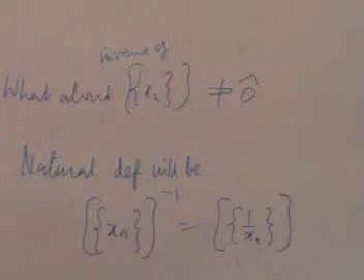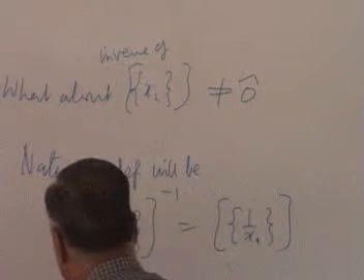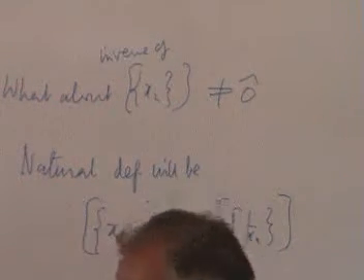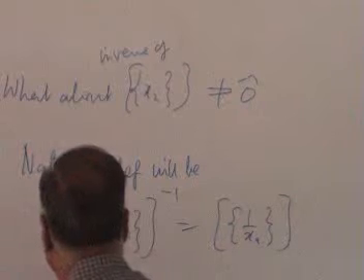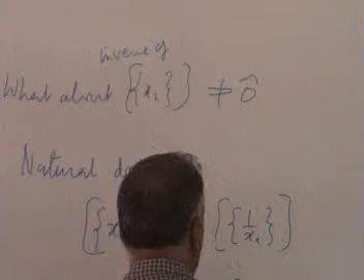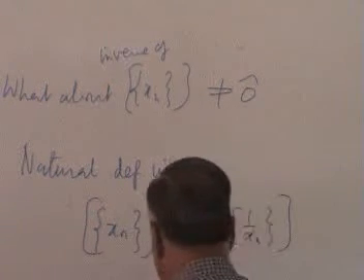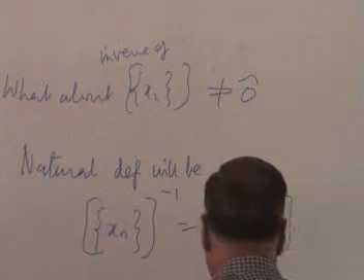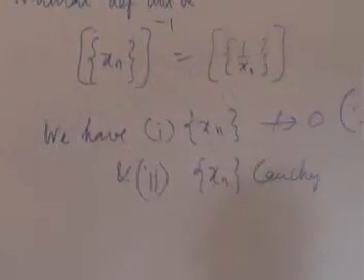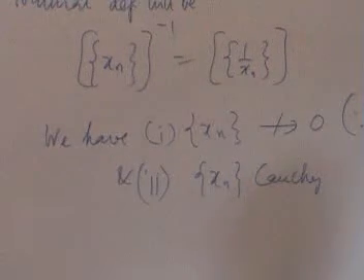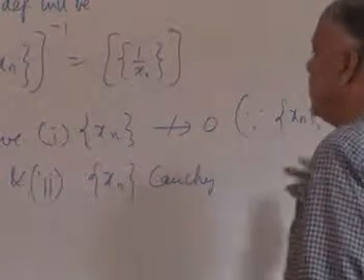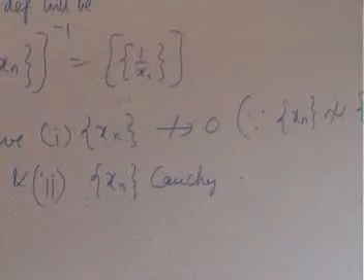By proposition, let me write that. We have 1. xn does not converge to 0, and 2. xn is Cauchy. This is because xn is not equivalent to 0, that is this condition, and because everything is generated by Cauchy sequences.